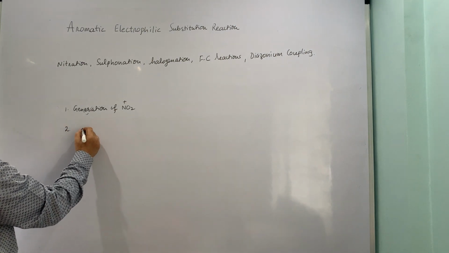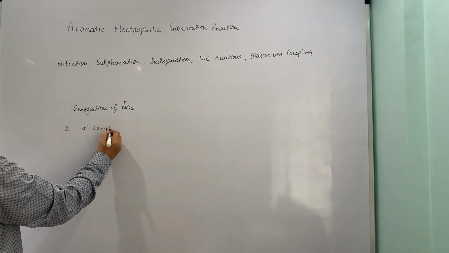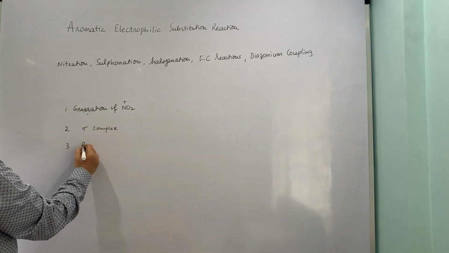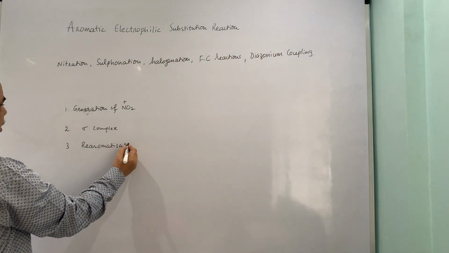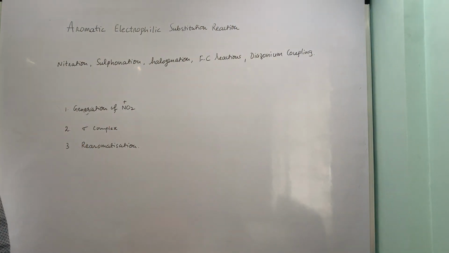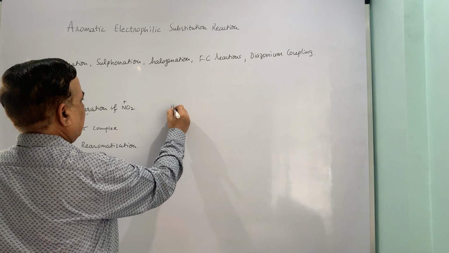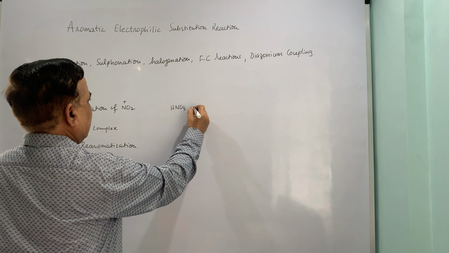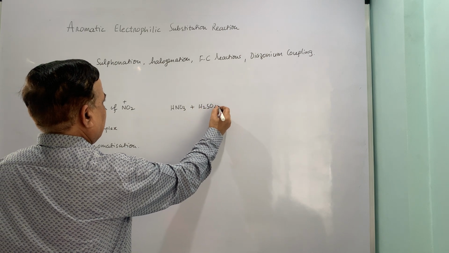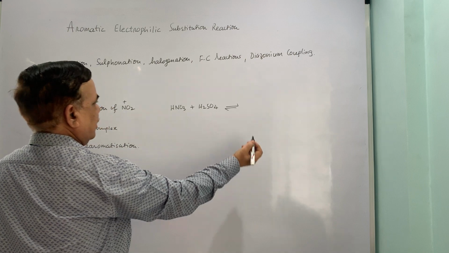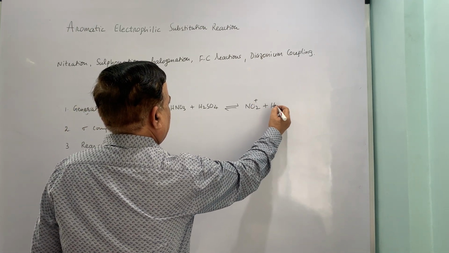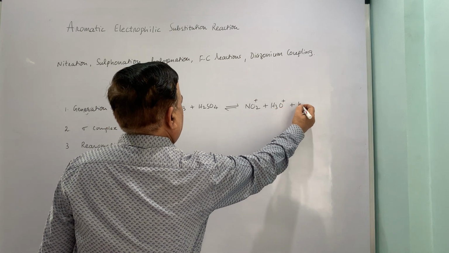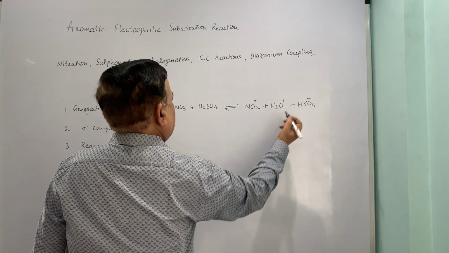Second is sigma complex formation, and third one is re-aromatization, where the proton is lost and you get a compound with aromatic sextet. So generation of electrophile, if you want to show with nitric acid sulfuric acid combination, then naturally it is an equation wherein you will get the formation of NO2 plus, that is the electrophile.